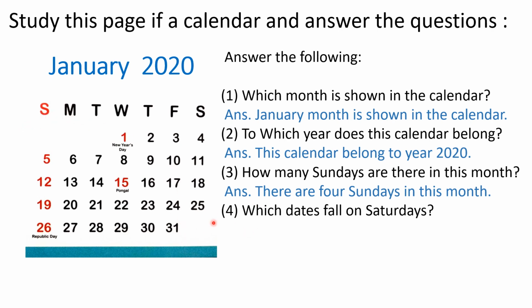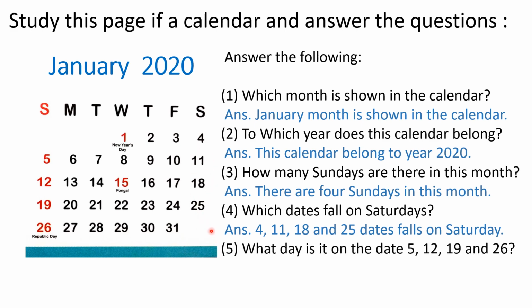So you have to read the question properly. 4, 11, 18 and 25 dates fall on Saturday. When it is asked about days, you will write the days of the week, and if it is asked about dates, you will write the dates.